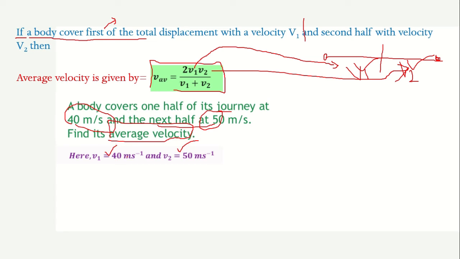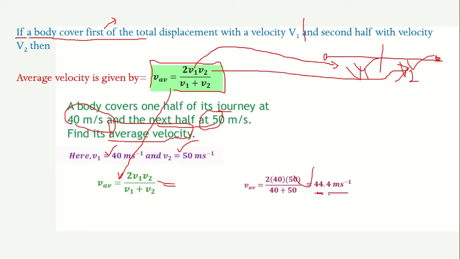We know that average velocity is given by this expression. Now if I substitute the values in this expression, I will get 2 times 40 into 50 upon 40 plus 50. So finally I will get 44.4 meters per second. These types of questions are asked several times, so please focus on this topic.